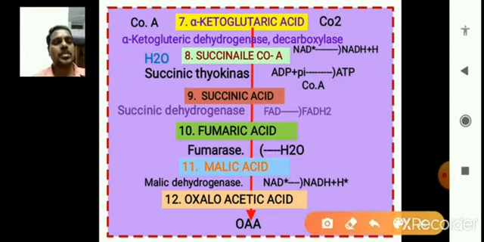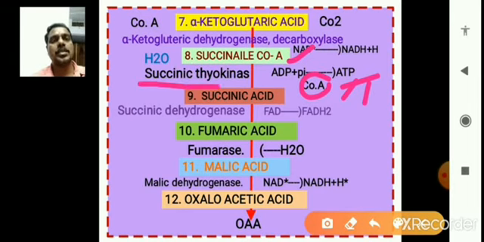Now the succinyl coenzyme A again forms succinic acid. The coenzyme is released from the succinyl coenzyme A, and water is added to the succinyl coenzyme A with the help of succinic thiokinase. So with the help of the enzyme we call succinic thiokinase, the water is added to the succinyl coenzyme A.